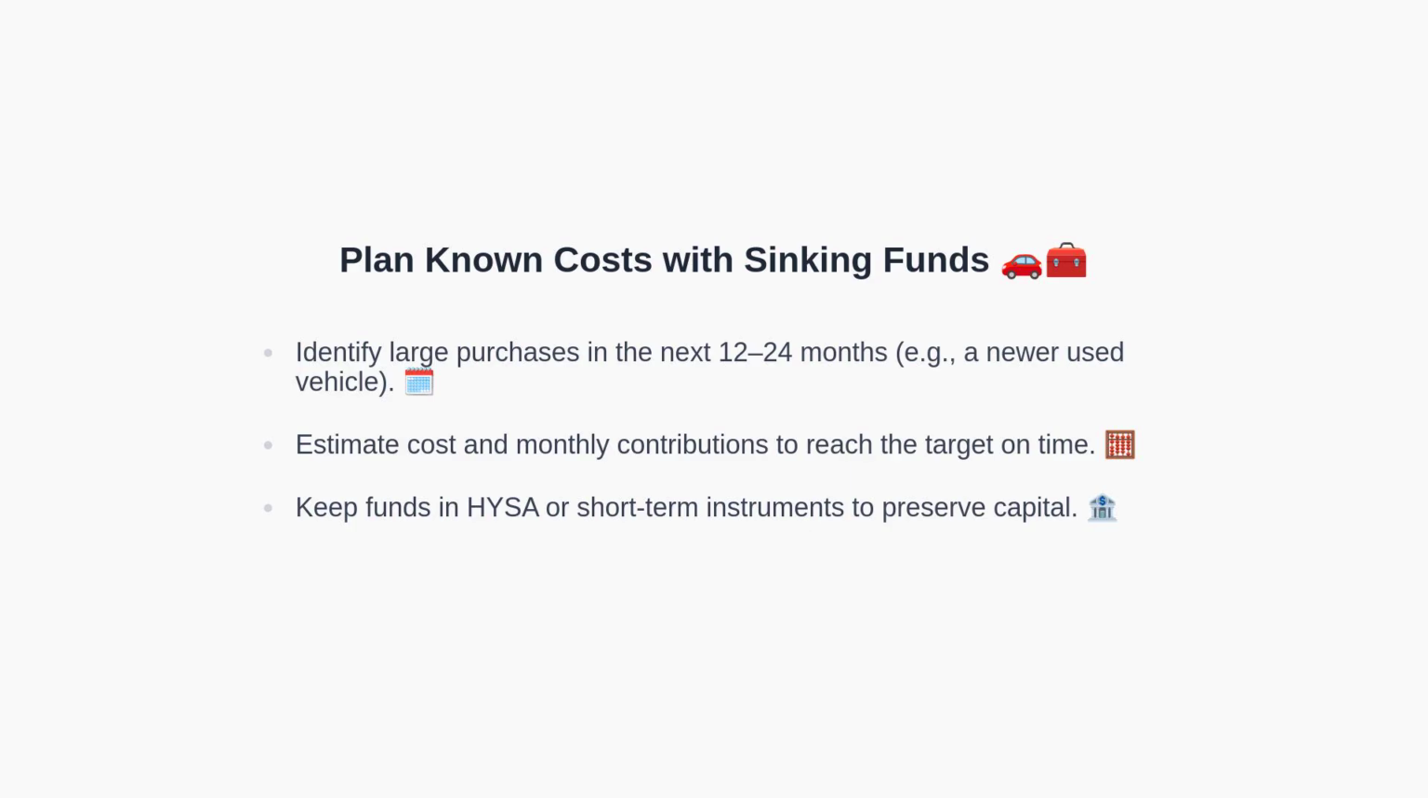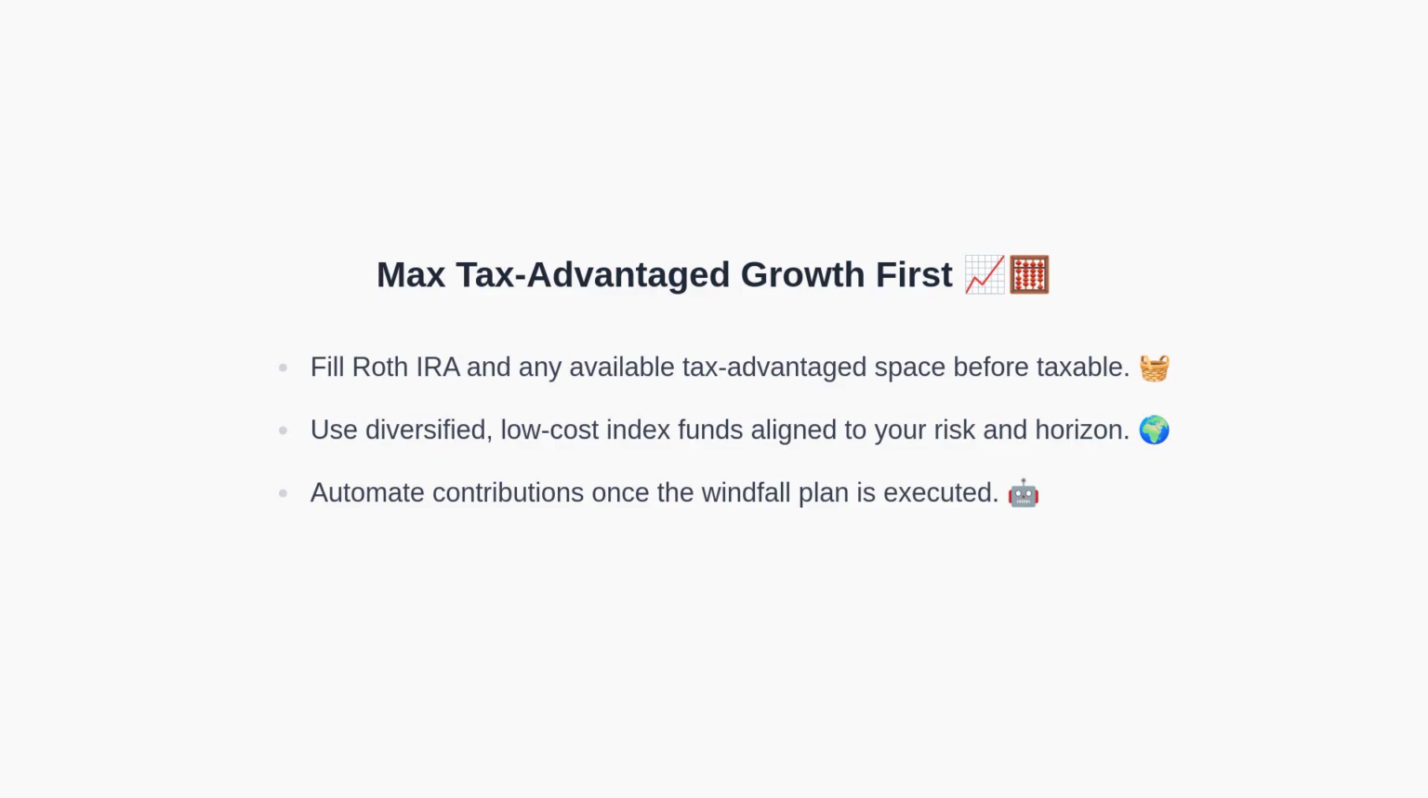With near-term needs handled, we can pivot to long-term growth. For long-term growth, prioritize contributions to Roth IRA and other tax-advantaged accounts before adding to a taxable brokerage account. Choose diversified, low-cost index funds that match your risk tolerance and time horizon. After setting your allocations, automate contributions to maintain consistency. Next, we will place these steps onto a timeline.